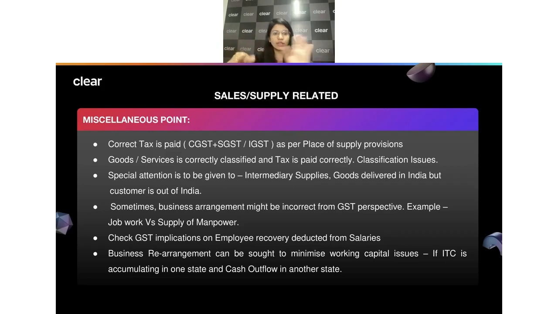Because if that's the case, then obviously it's not your sale at all. It's actually the supply of the security service company. In that case, whatever he's charging from you, he has to pay the taxes on the overall amount. That is how we have to look into this transaction.